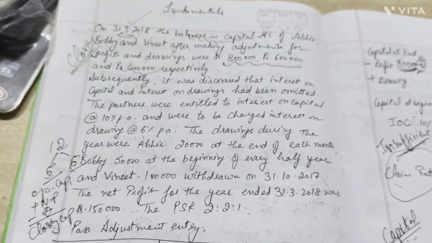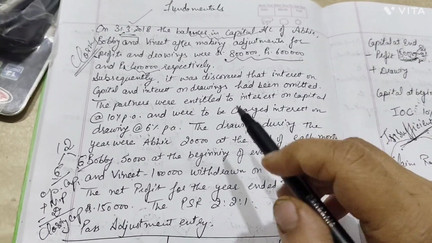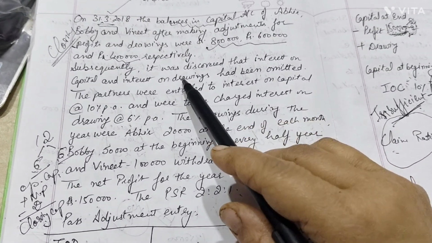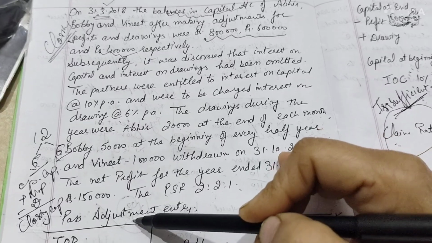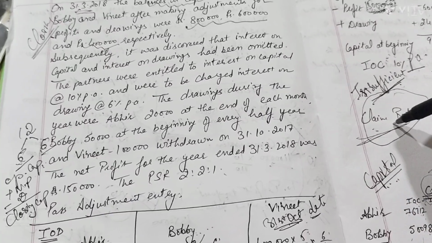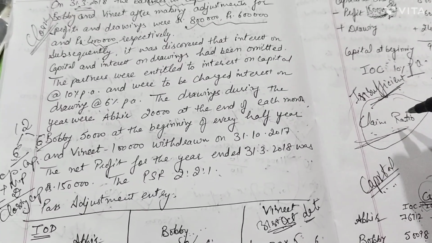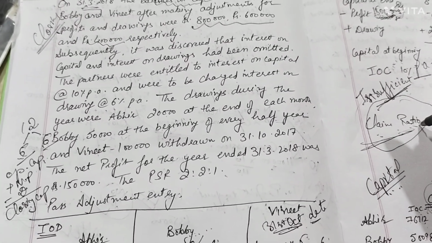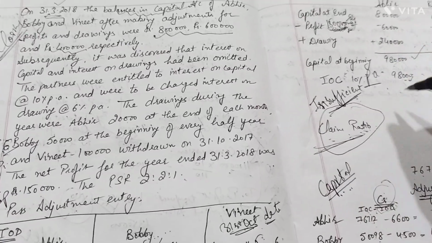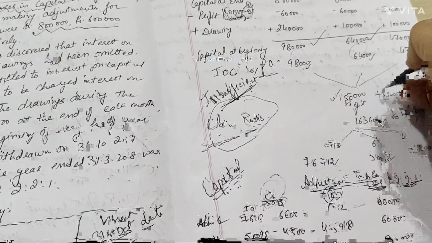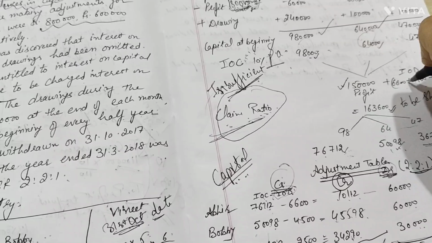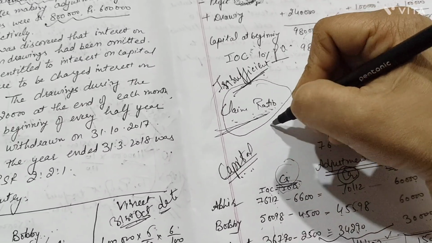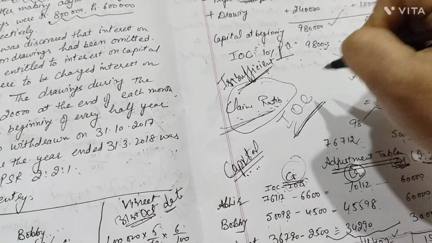So here this is a fundamentally important question in which you find the case of calculation of your opening capital also, adjustment entry was also there, and the profits were insufficient, so the profits have to go into their claim ratio. For calculating the claim ratio, we took IOC, not IOD, because IOD is to be added in P&L appropriation, so this is not considered. What was the claim here? That was to be taken for your IOC only.